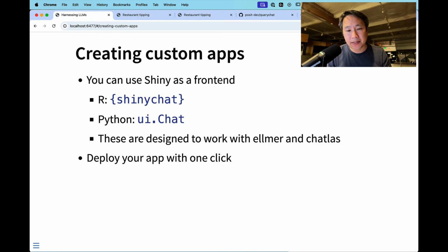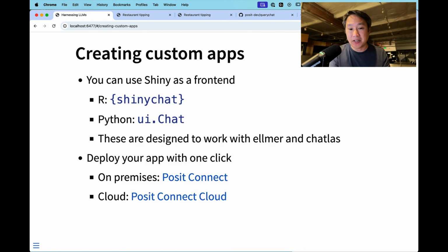Because these are Shiny apps, they are super easy for you to deploy. You can deploy your apps with one click, or I guess one command, depending on how you do it. On-prem, we have a commercial product called Posit Connect. I imagine that many of you on this call already have access to a Posit Connect at your companies. Sometimes you may not even know it, but you do. And we also have a cloud-hosted service called Posit Connect Cloud. This is sort of the next generation of shinyapps.io, if you're familiar with that. I forgot to put it on the slide, but we also have open source on-prem hosting with Shiny Server open source.